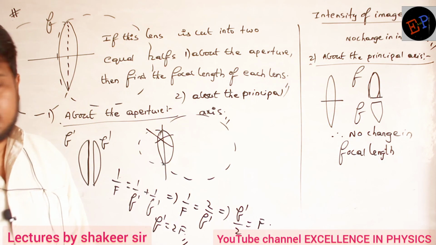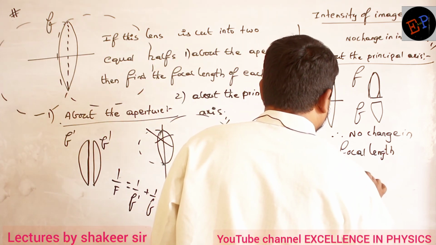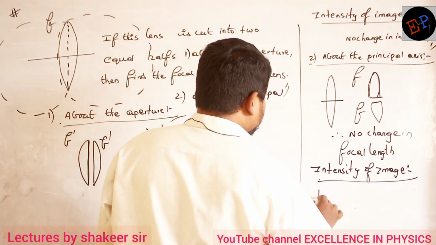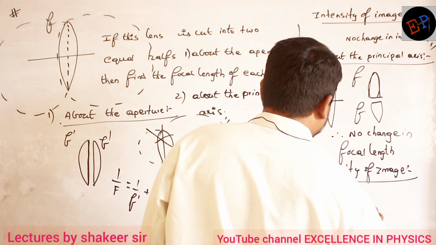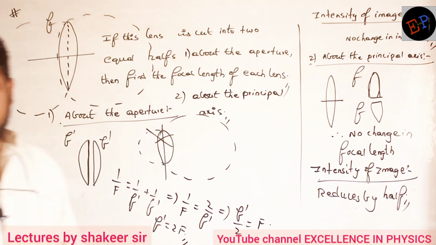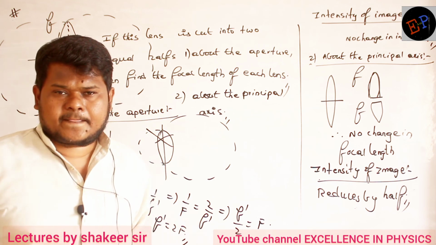Okay. But what about the intensity of image? Intensity of image, what happens, ma? Intensity of the image reduces by half. Reduces by half. So image is half brighter only. What is the reason? Why image will become less brighter, ma?